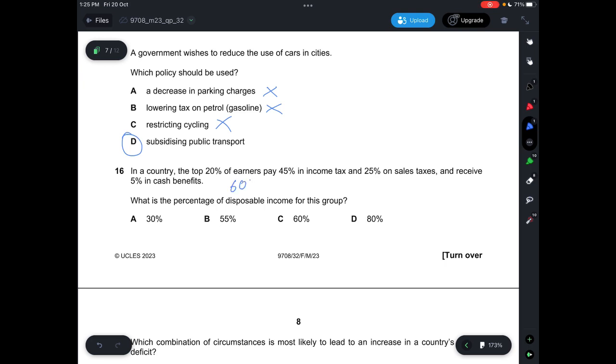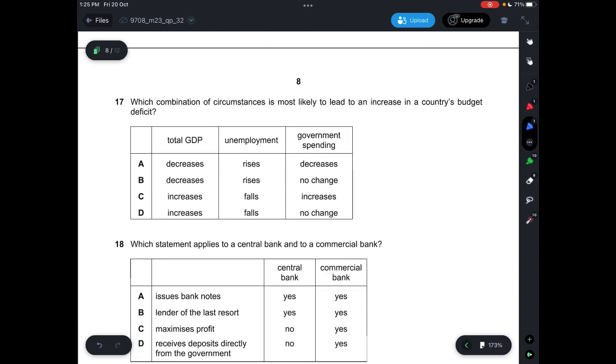Okay, so you need to remember that for sales tax, it's indirect taxes. You can choose to pay or not to pay for the indirect taxes. This is only possible when you're purchasing an item, let's say from the supermarket, then you may need to pay the sales tax. So before you pay for that, your income can still be used for something else. So it's disposable income. Therefore, the percentage of disposable income would be 60%. So answer is C. Question 17.